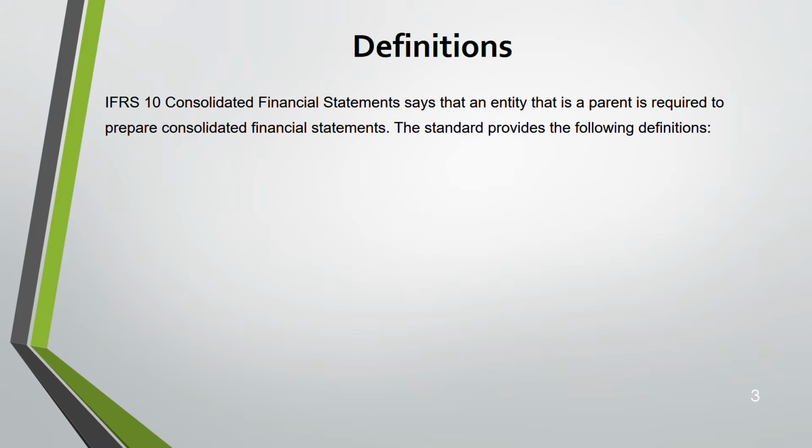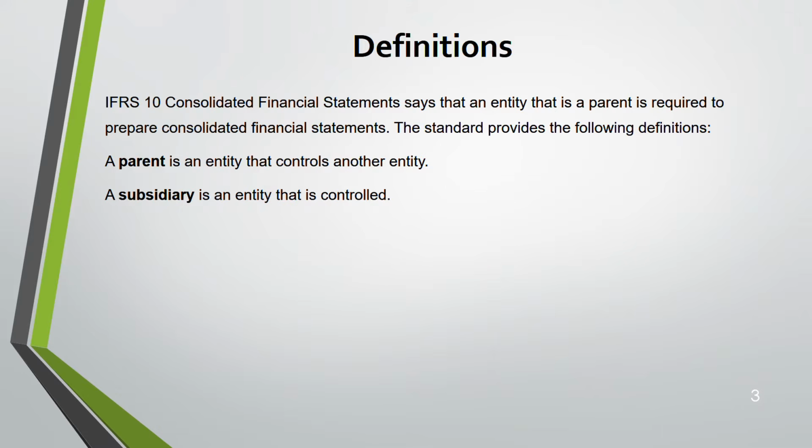So, starting with the definition, IFRS 10 says that a parent needs to prepare consolidated financial statements. So these are the following definitions. You need to understand what is a parent and what is a subsidiary. A parent is an entity that controls another entity. A subsidiary is an entity that is controlled by another entity. So the parent is having control over a subsidiary. You understanding?